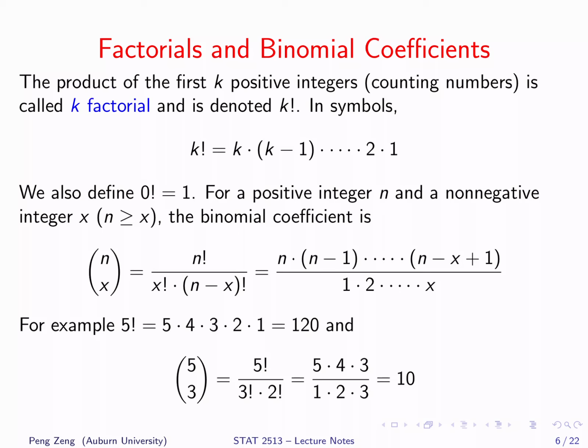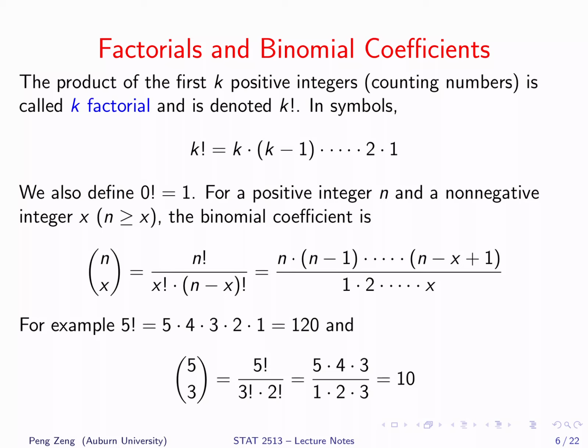For a positive integer n and a non-negative integer x, the binomial coefficient is denoted by n on top of x in the parentheses. It reads as n choose x. It equals n factorial divided by x factorial times n minus x factorial. Or it is the ratio of two products. The numerator is the product of x integers, counting down from n. The denominator is the product of x integers, counting up from 1.